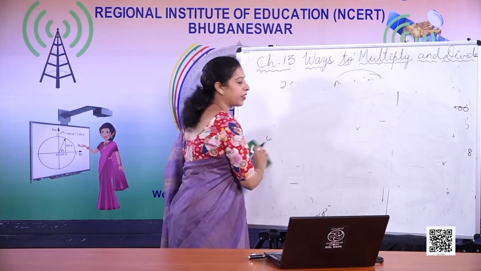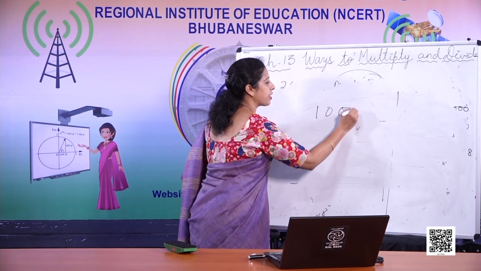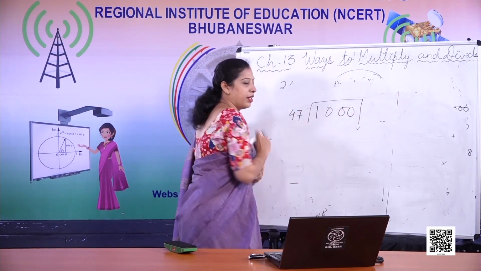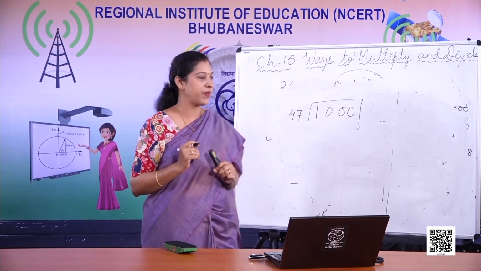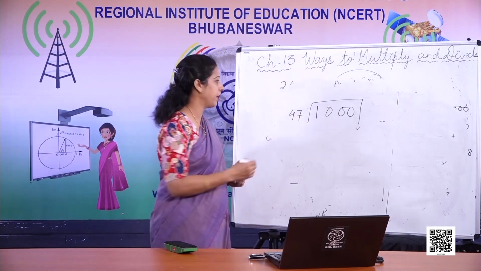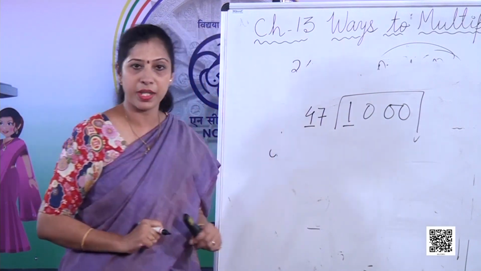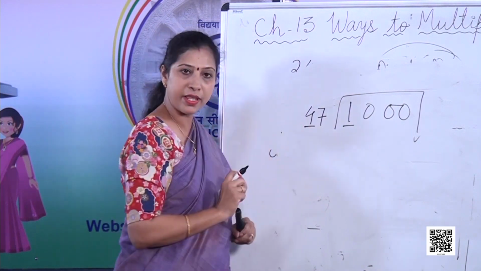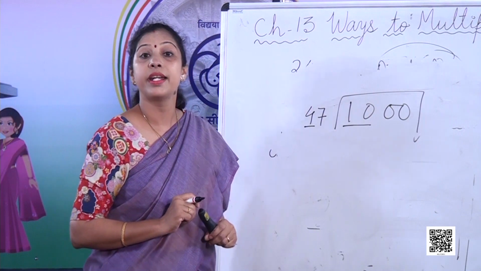Now I will divide 1000 by 47. So I have taken 1000 as the dividend. 47 is the divisor. Okay, so the bigger number is the dividend and the smaller number is the divisor. Now we don't know the table of 47, so how will we divide? So let's take the first number of the dividend and the first number of the divisor. Now, if the first number is less than the first number of the divisor, then we have to take both the numbers, that is 10.